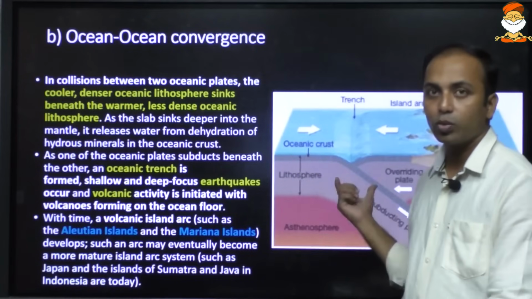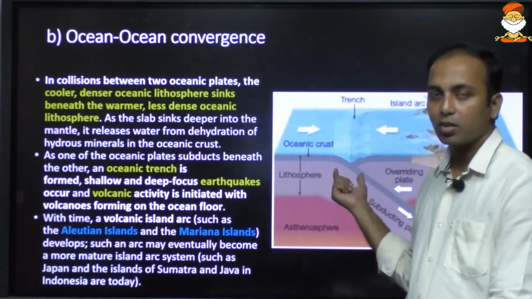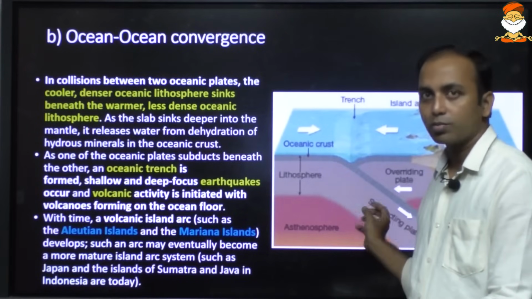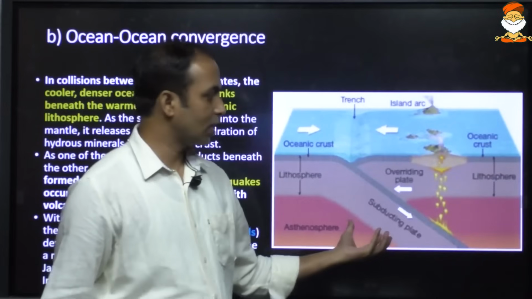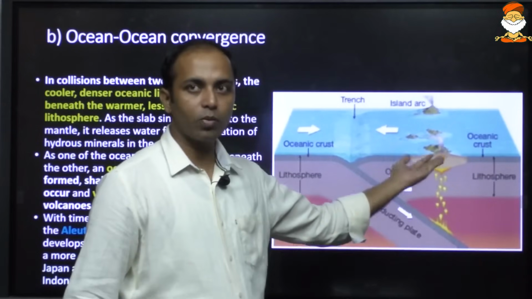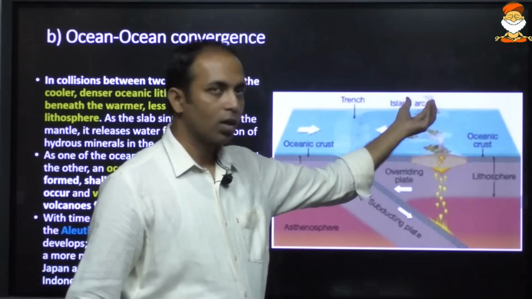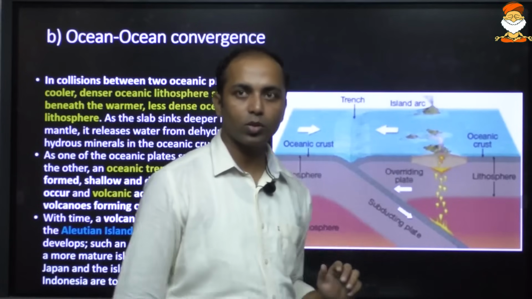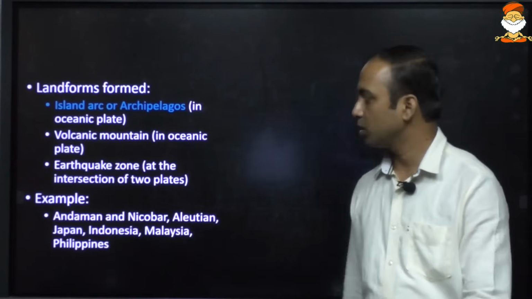Ocean convergence. When two oceanic plates are converging, both are denser, so one of the two, which is heavier, will go down and sinking will take place. Melting will happen as it goes down, and this molten magma will rise up in the form of volcanism. So an island arc will be formed, also known as archipelagos. There are many examples of that.